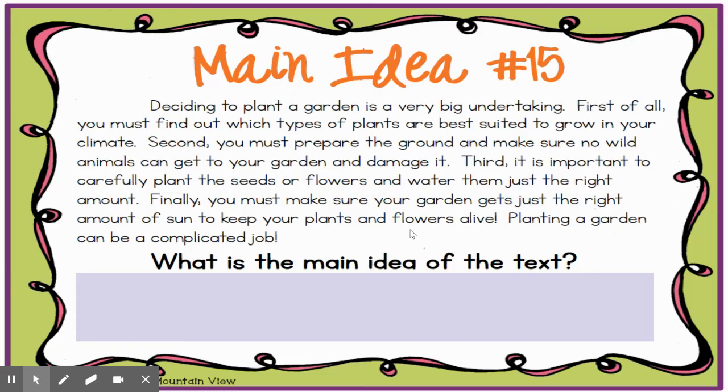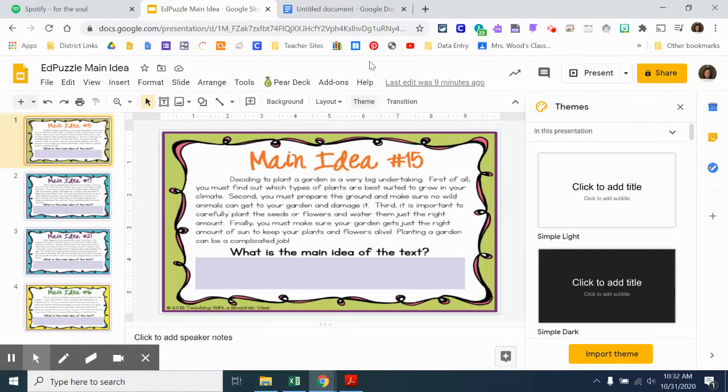So, as we think about what the main idea is, the first question we want to ask ourselves is this: is it narrative, like a story with a character and a problem and maybe even a solution? Or is this expository, like an informational piece that tells us about a who or a what, maybe a why? As I look at this, I'm seeing a garden, but it's not really a story. A garden can't be a character. I think this is more expository, giving me information about a garden.